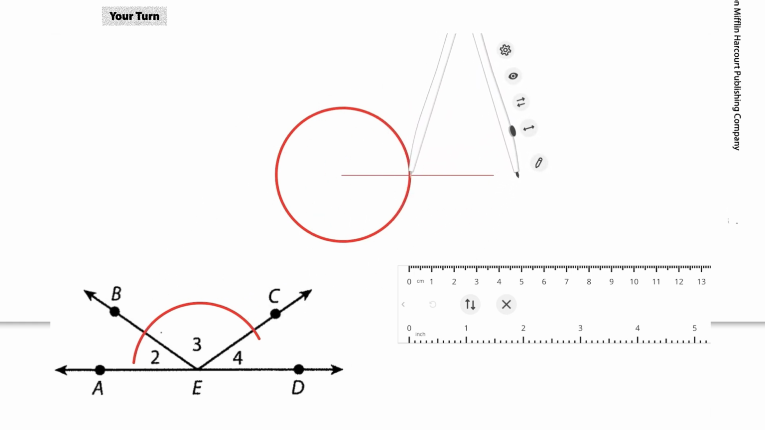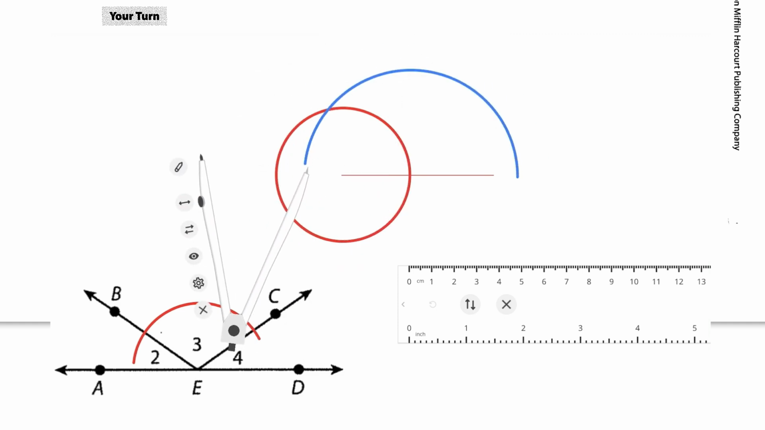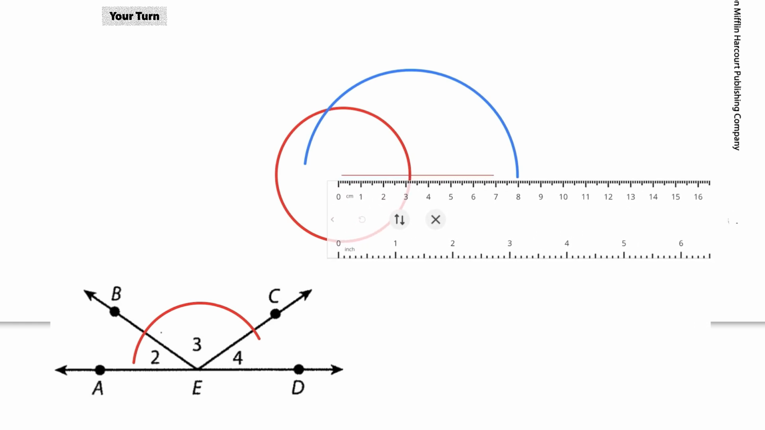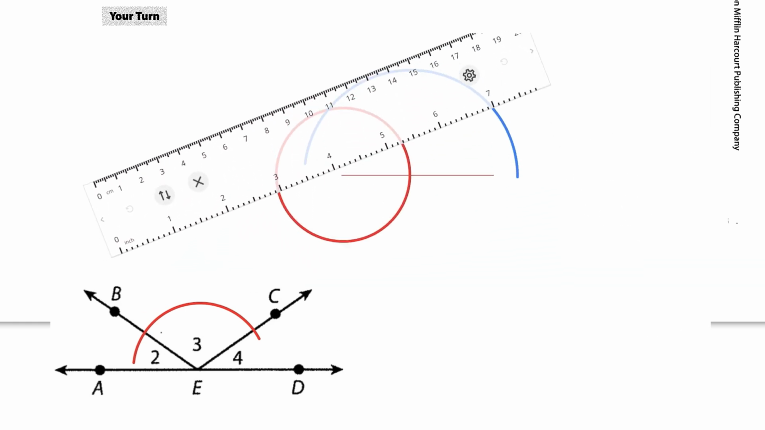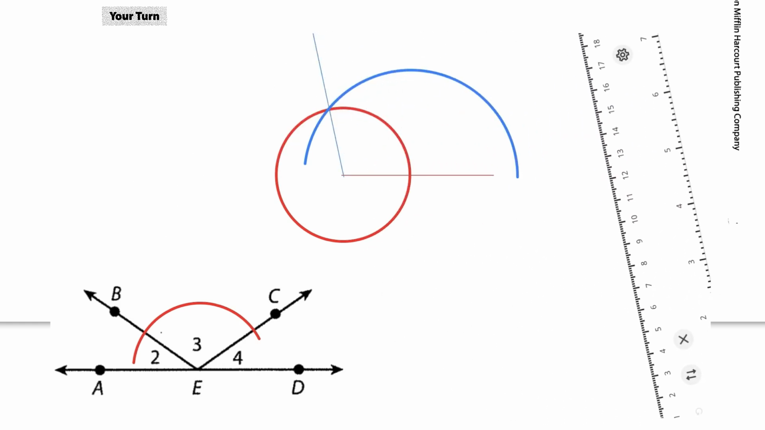And then you're going to swing that arc from the point where your circle intersects the ray that you drew. Now where those two arcs intersect is where we need to connect our line. Now this is the same size as the angle BEC. It is oriented a little different, but they are the same angle.